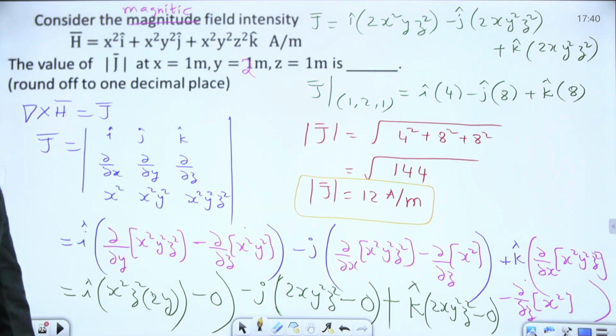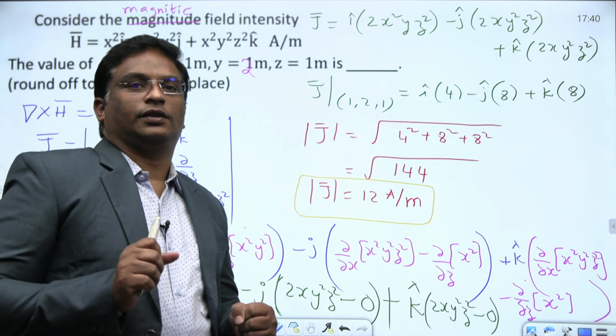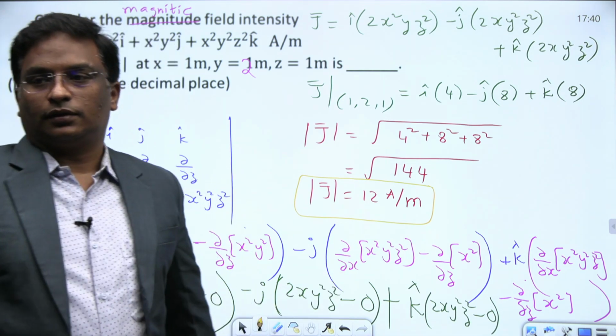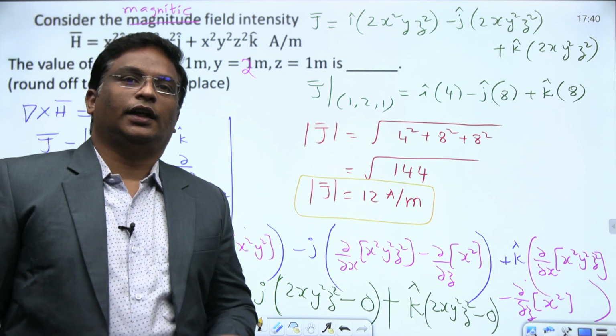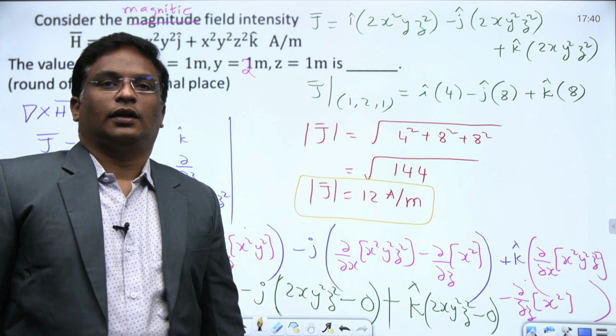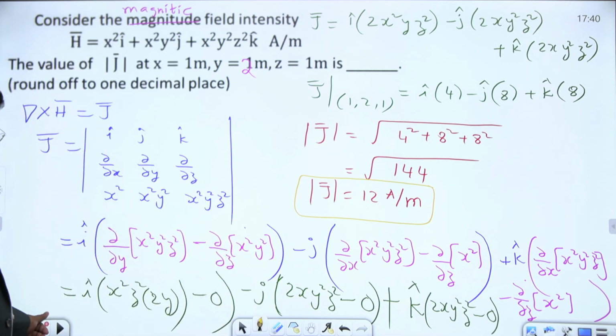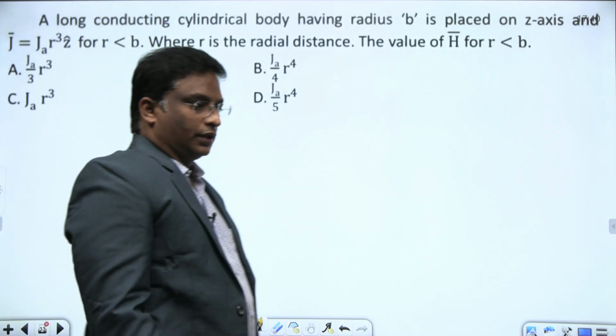That's all. Very good, simple here. In this question, no innovativeness is required. Simply the traditional method to calculate the curl. They have given h, how to find j? You should know the relation between h and j: curl, del cross h equal to j bar, that's all.